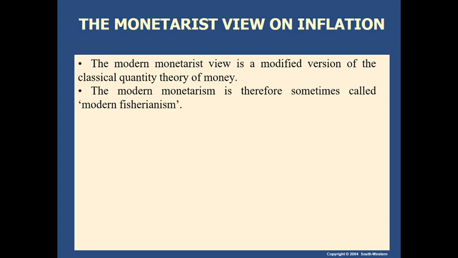What is the classical quantity theory of money? MV is equal to PT. So what causes inflation is money supply, right? Now, because modern monetarism is based on a modified version of the classical quantity theory of money, it is sometimes called modern Fisherianism.